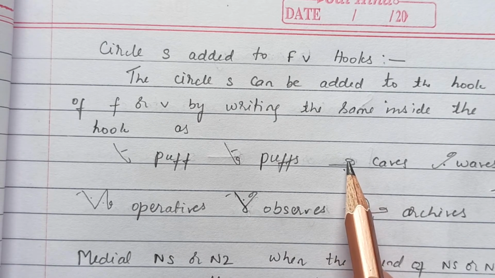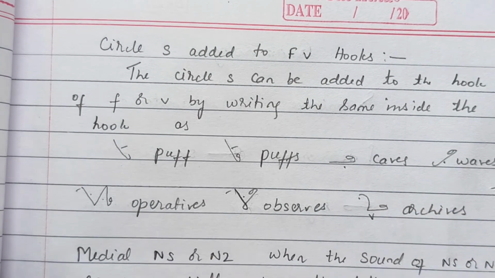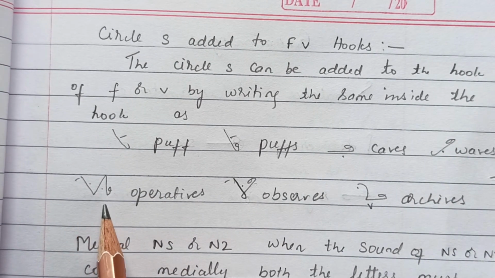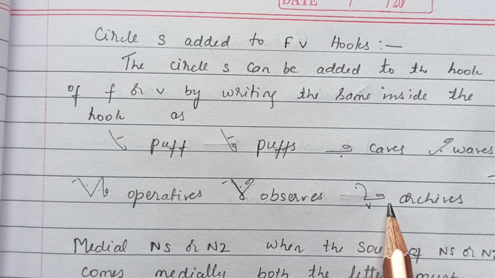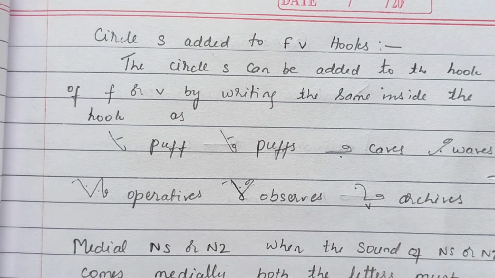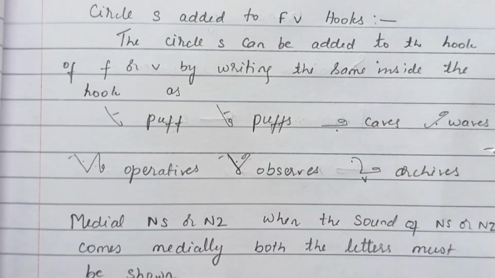So V and circle S. Waves, V hook and circle S. Operatives. Observes. Archives. So in this way we can make use of circle S for the F and V hooks.